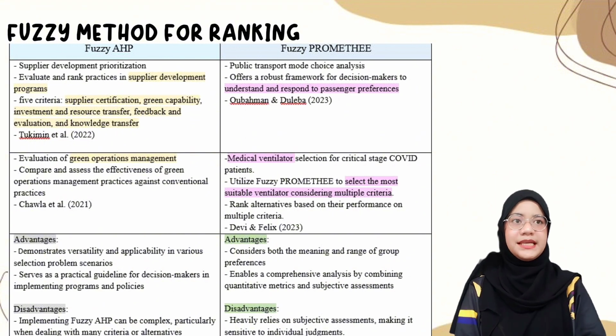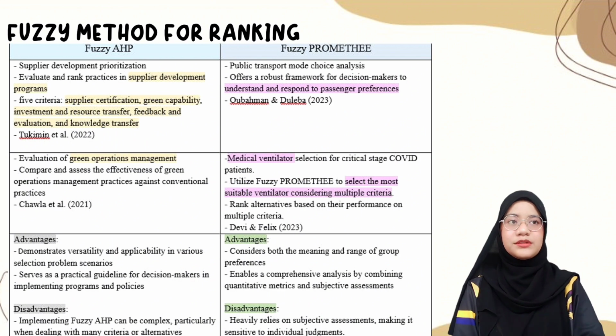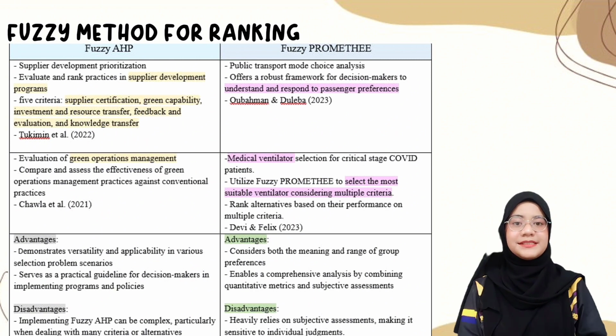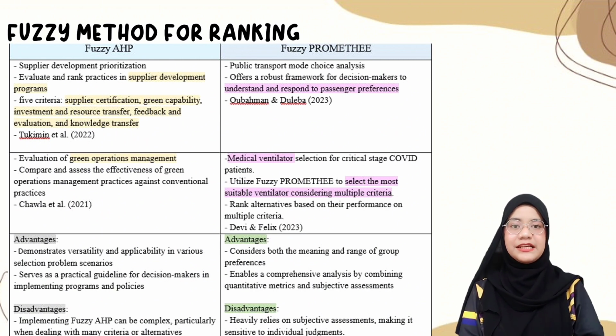Lastly, fuzzy PROMETHEE. The study was conducted by Al-Bahman and Duleba 2023. The authors used fuzzy PROMETHEE for public transport mode choice analysis. Next, a case study by Felix and Davey 2023. The authors conducted a study on medical ventilator selection for critical stage COVID patients.